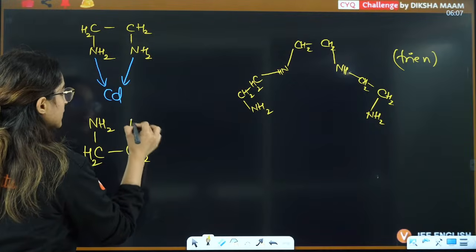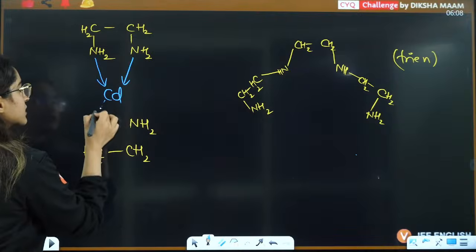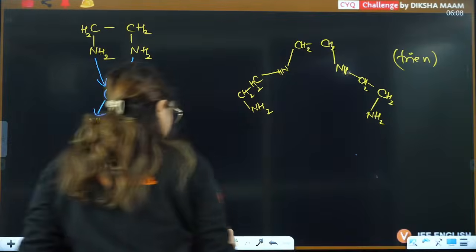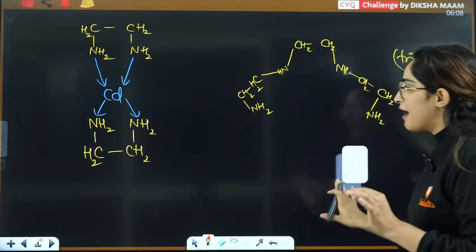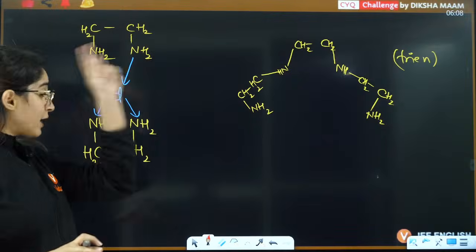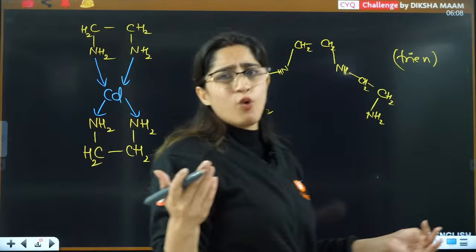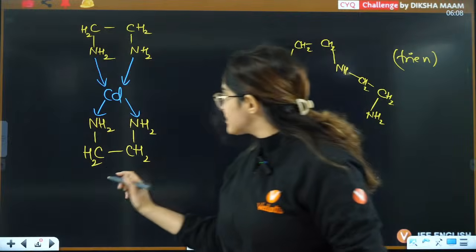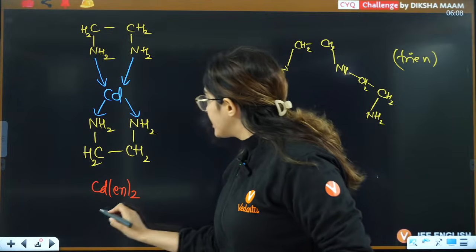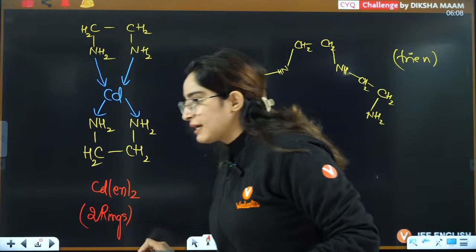If you see, this is actually forming a very beautiful ring here. So if you have a cadmium complex with En, because En wants to have 4 donating sites, it will form cadmium En twice. So you can see here 2 rings are formed, isn't it?